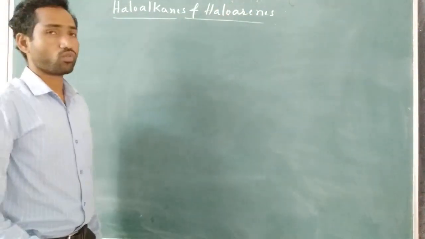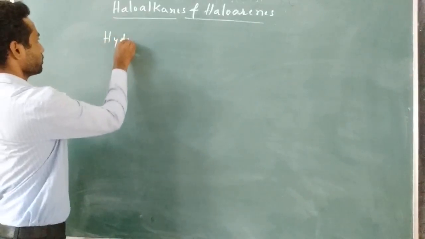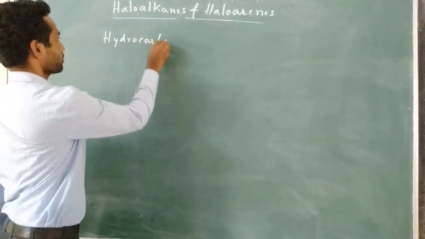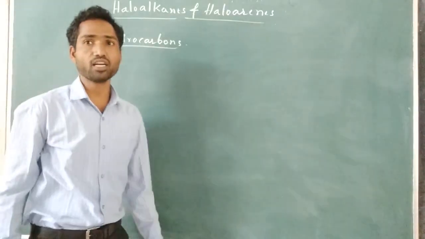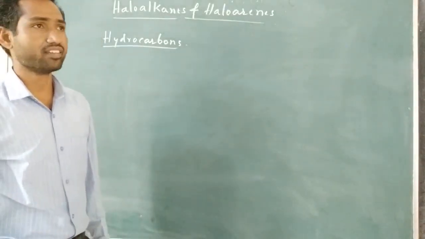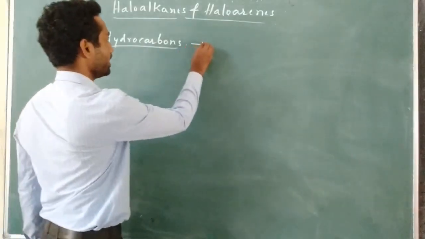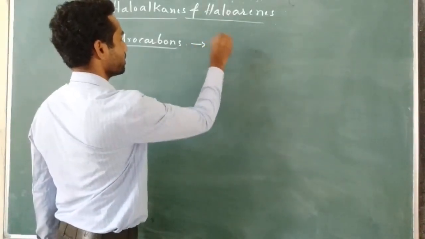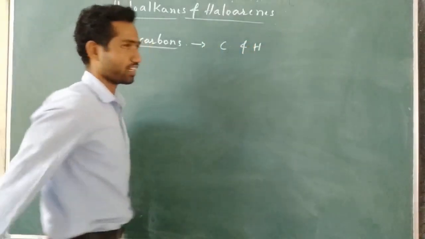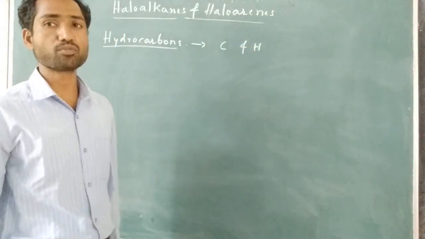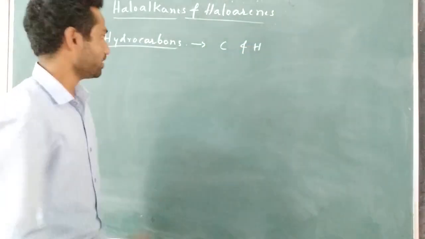So we know about hydrocarbons, right? Hydrocarbons are the organic compounds containing carbon and hydrogen. Any compound having carbon and hydrogen, or in other words, hydrogen and carbon containing compounds, are known as hydrocarbons, right?